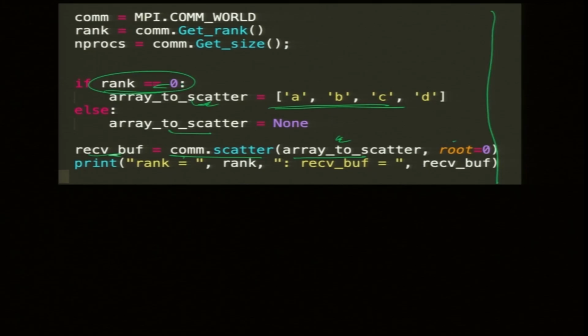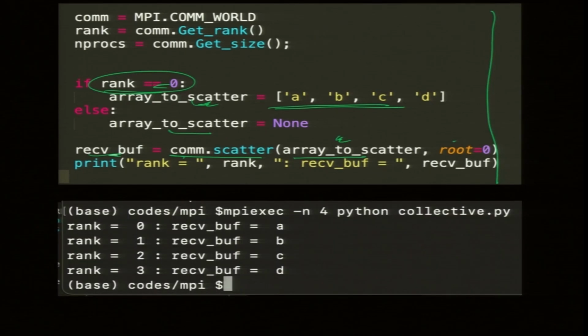And each processor is printing. So, what is the output of print? Rank 0 will print A. Rank 2 prints C. That is what is going to happen, for all 4 of them. In fact, it turns out they are all in sequence, but they need not be in this sequence. A, B, C, D are printed by the 4 processors respectively. Simple. So, this is scattering.